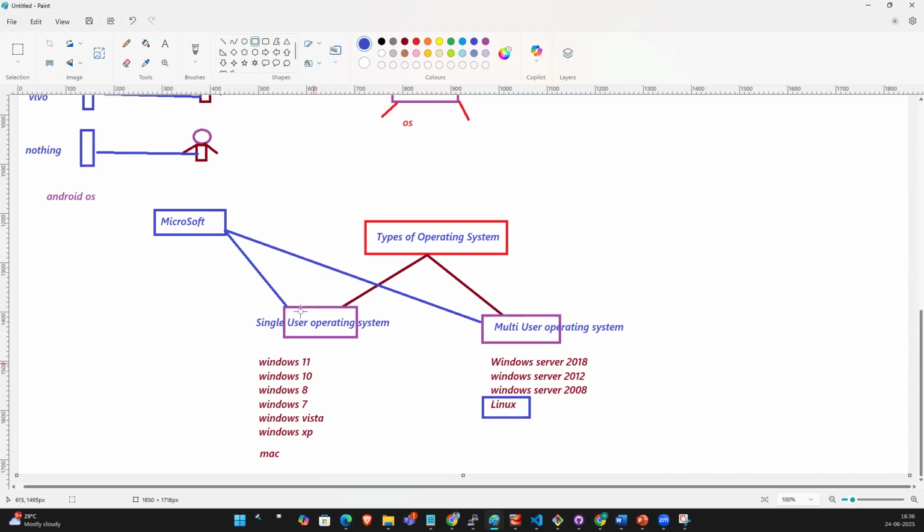So there are two types of hardware also. We need to install Windows 11 on some hardware, and Windows Server or Linux on other hardware. Hardware companies also provide two types of hardware. For example, HP, Dell, Lenovo, IBM. What is that?